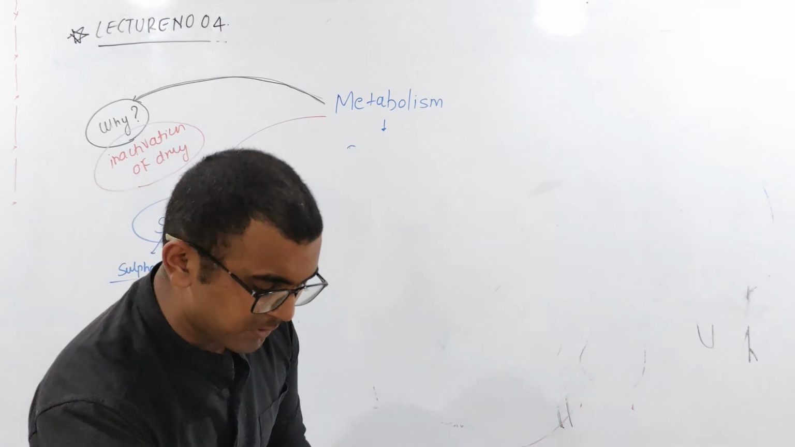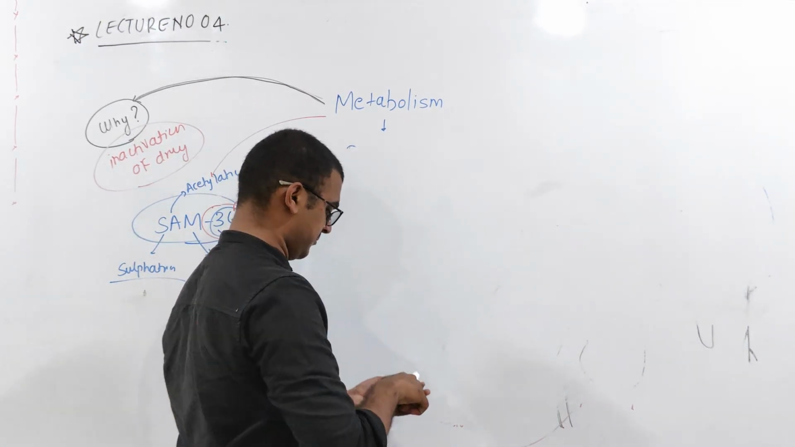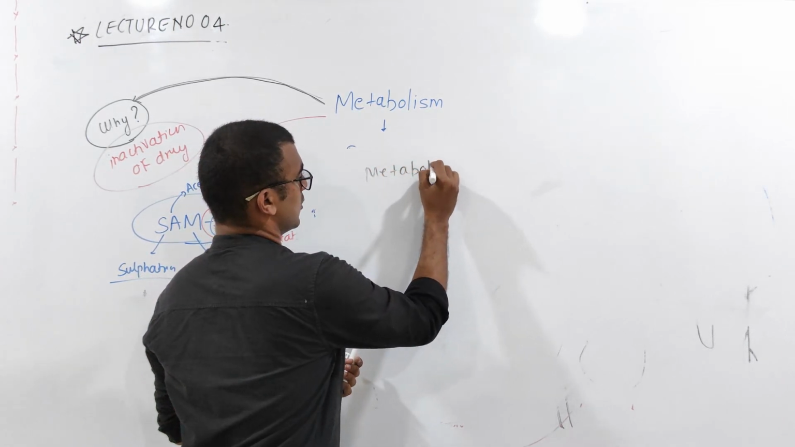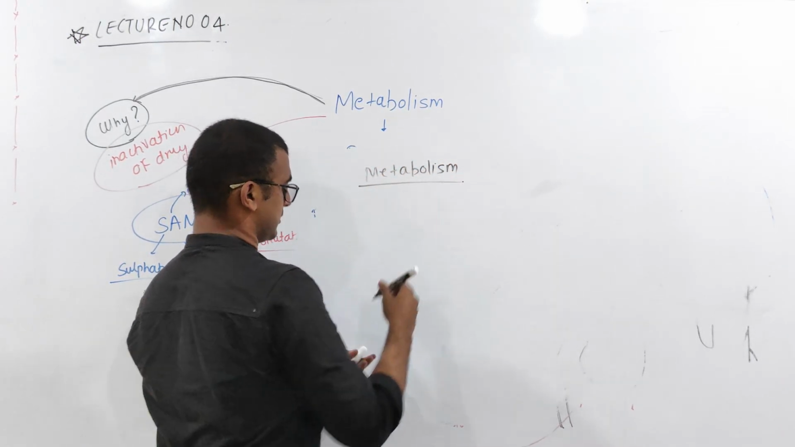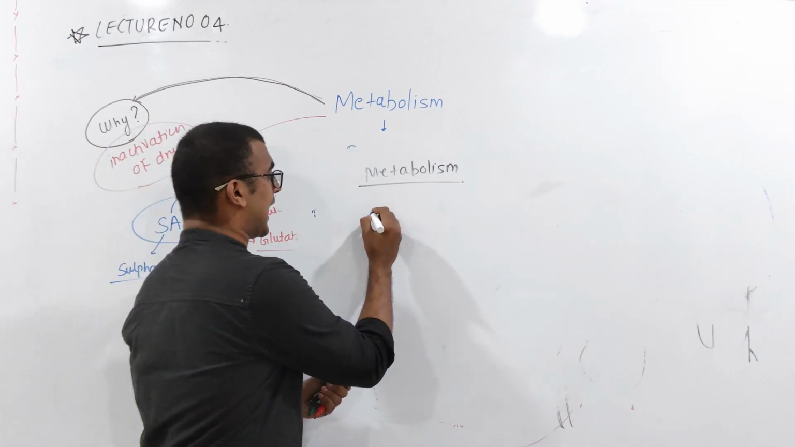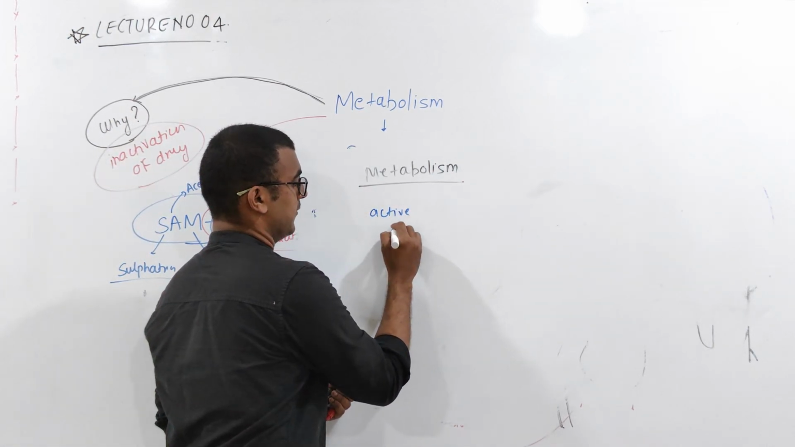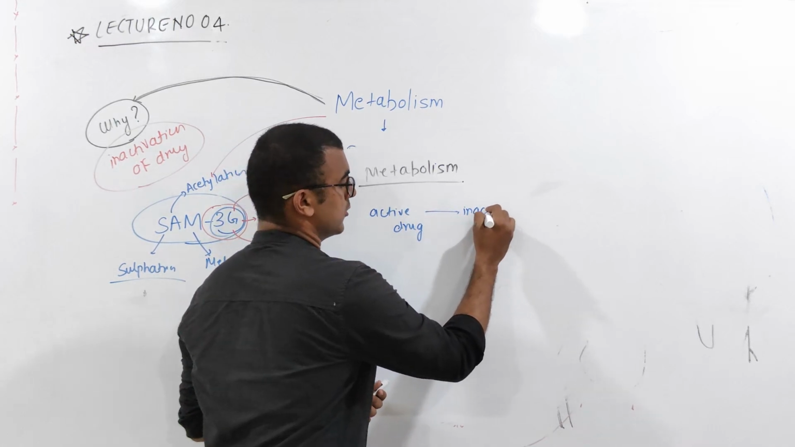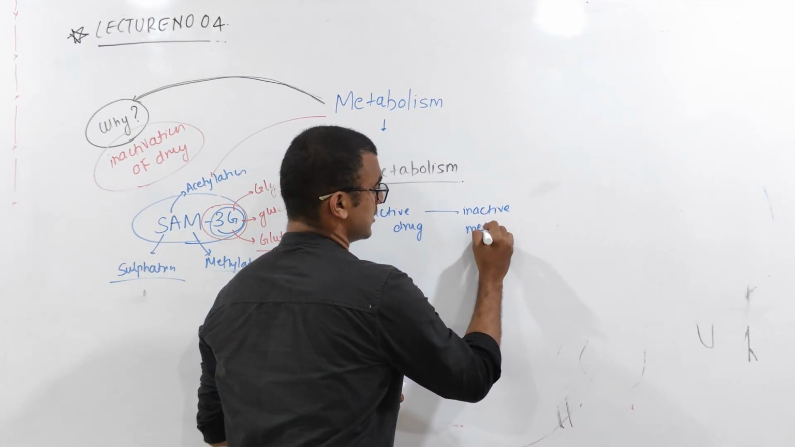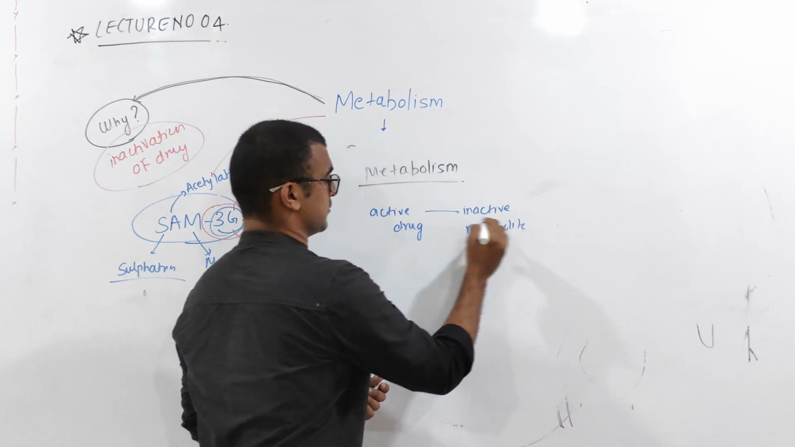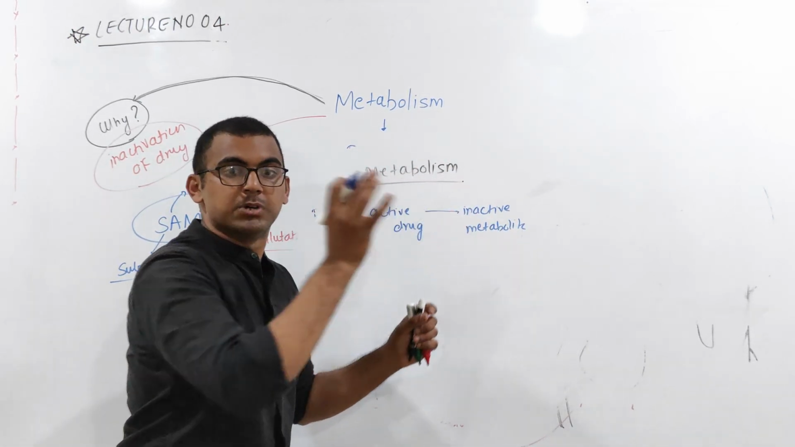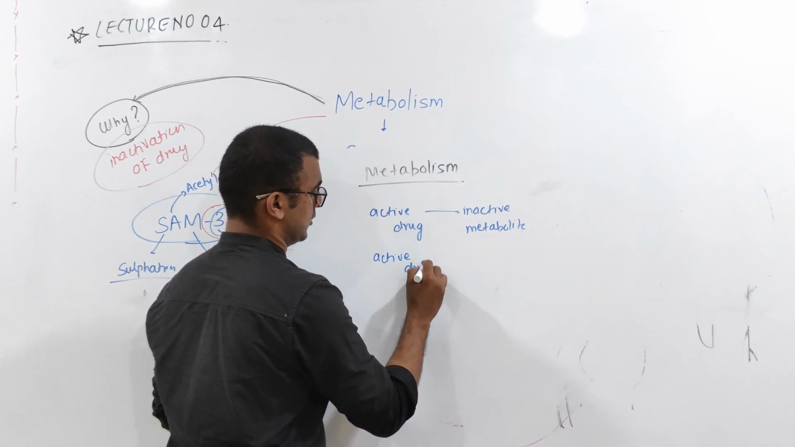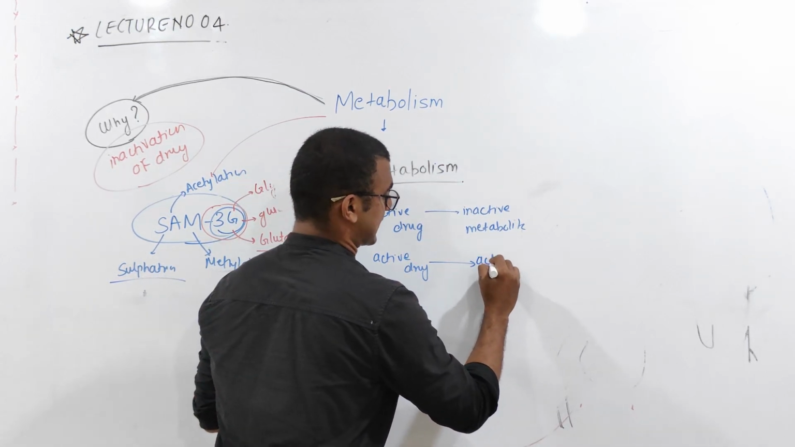See, mainly what is going to happen in metabolism? Maybe an active drug which is there is going to get converted into an inactive metabolite. Yes or no? That is metabolism. Active drug into inactive metabolite. But there are some drugs, if there are active drugs, then they will convert into an active metabolite.